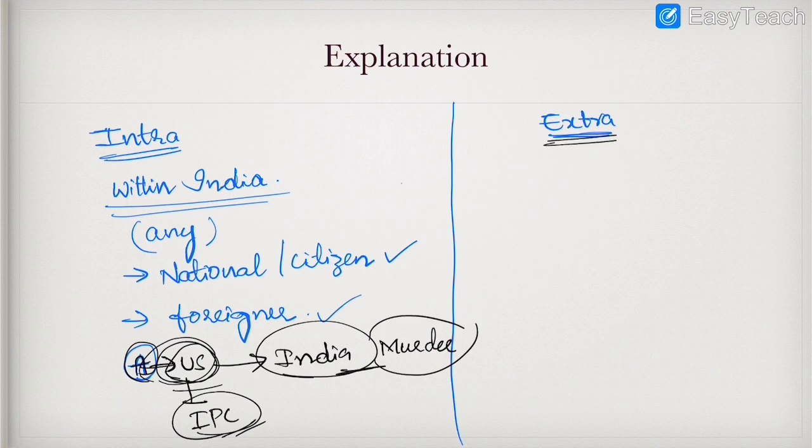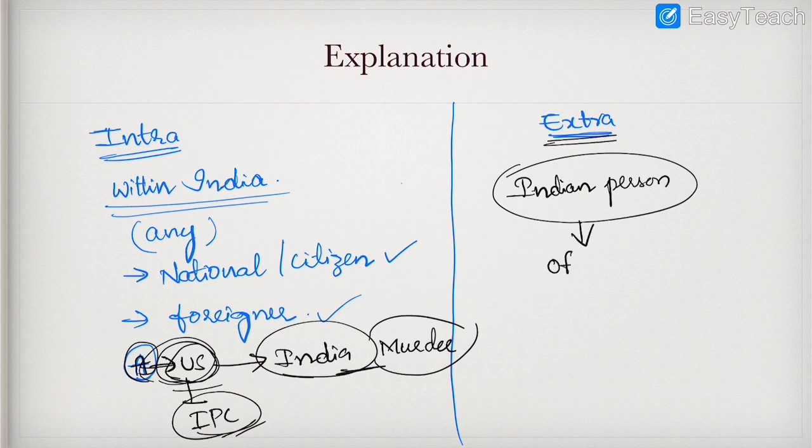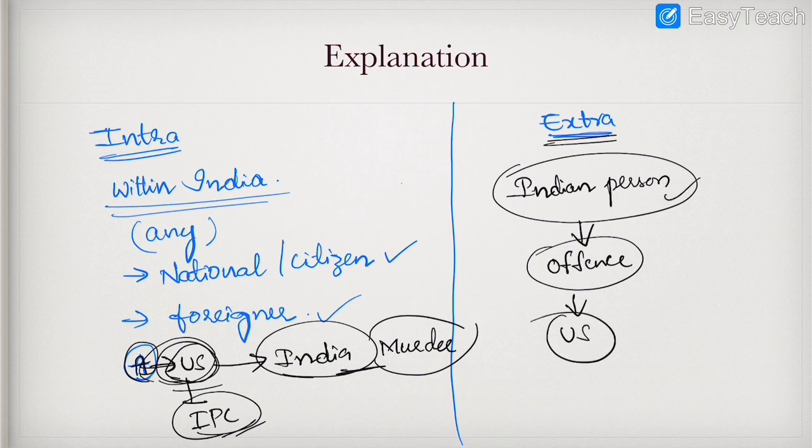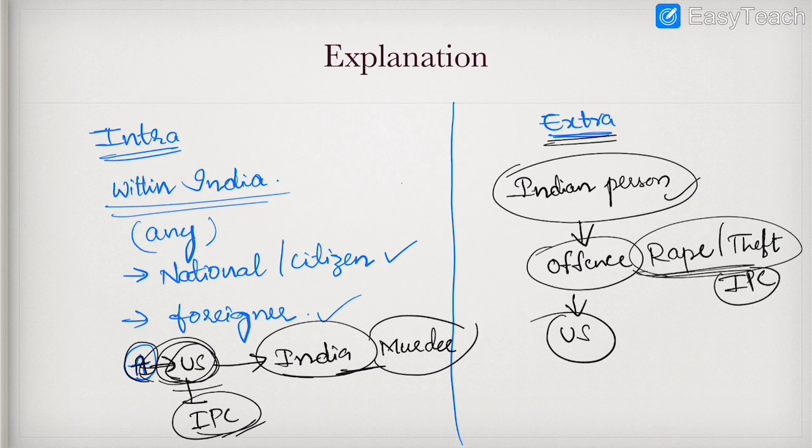Now coming to extraterritorial jurisdiction. If an Indian citizen commits an offense in the US, whether rape or theft, any crime you take, if that offense is an offense under the Indian Penal Code and is committed in any country outside India, even then that person will be liable under the Indian Penal Code. I hope the concept is very clear: intra-territorial jurisdiction and extraterritorial jurisdiction.